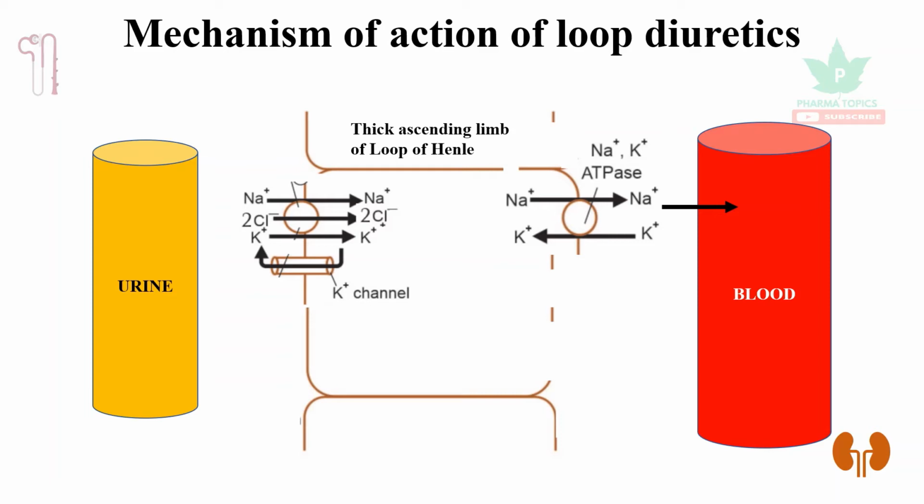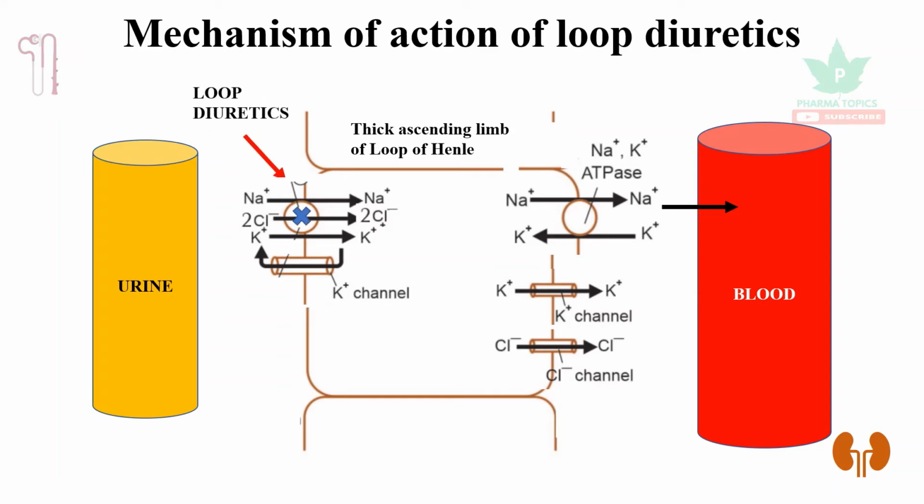When sodium is reabsorbed, water will get reabsorbed. Apart from this, it has potassium channels and calcium channels. This sodium 2-chloride potassium transporter is inhibited by the loop diuretics, so it causes loss of sodium and loss of water into the urine.